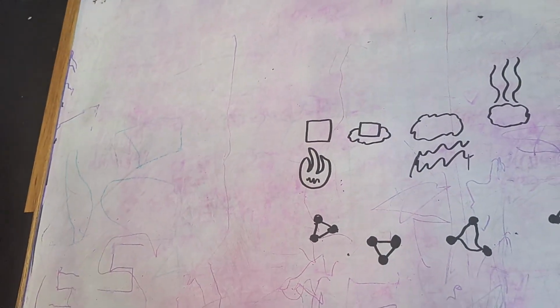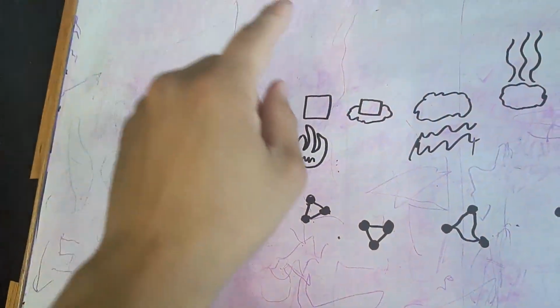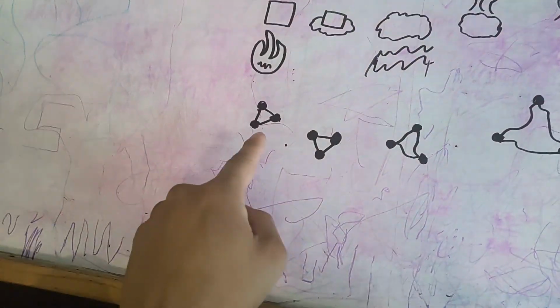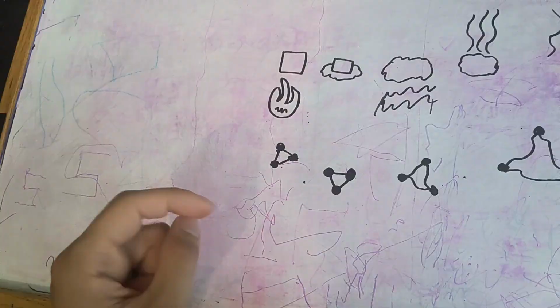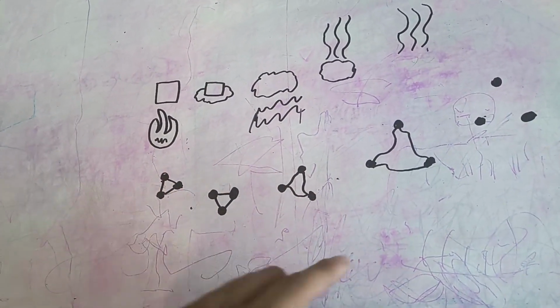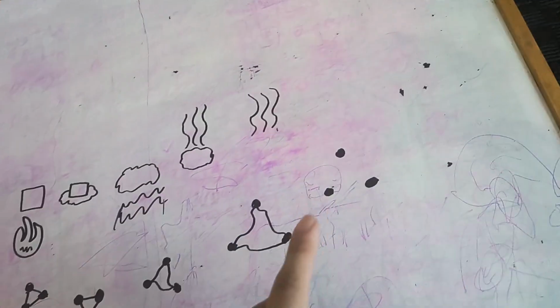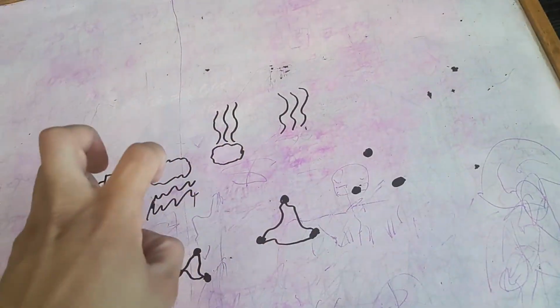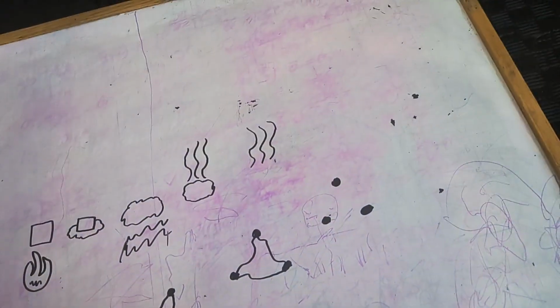So yes, the states of matter are solid, liquid, and gas. Solids are whenever the molecules are rigid and stuck together. Liquid is whenever they're more loose, so they're able to move around more freely. And gas is whenever the connections are pretty much gone and they're just moving around by themselves.